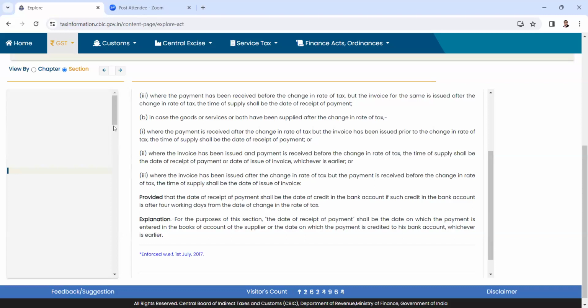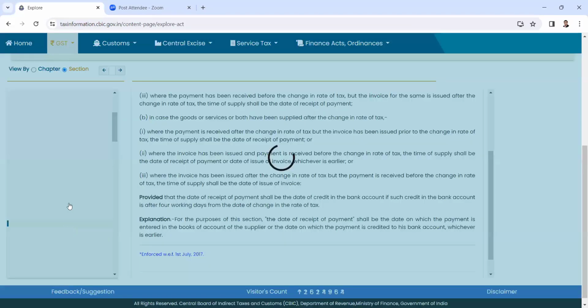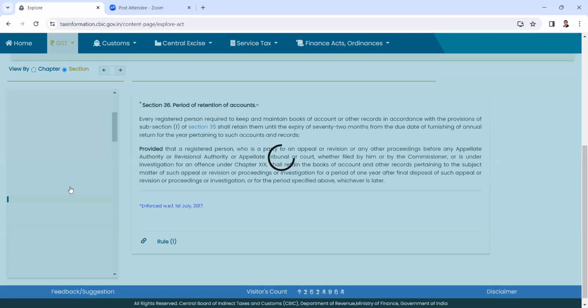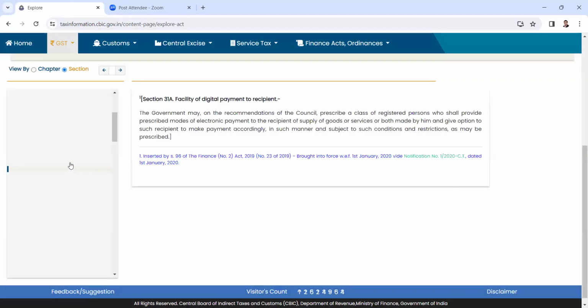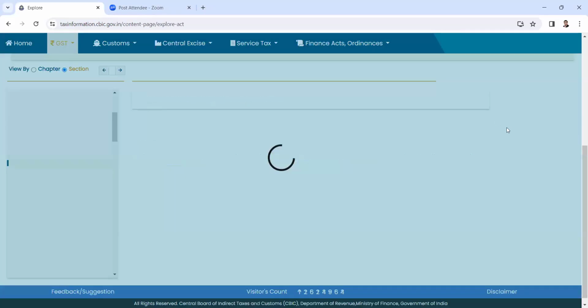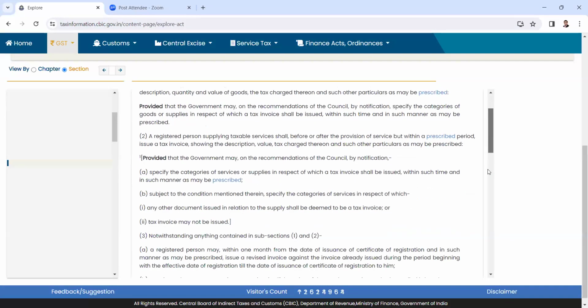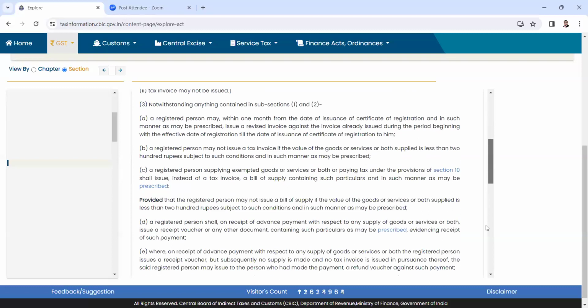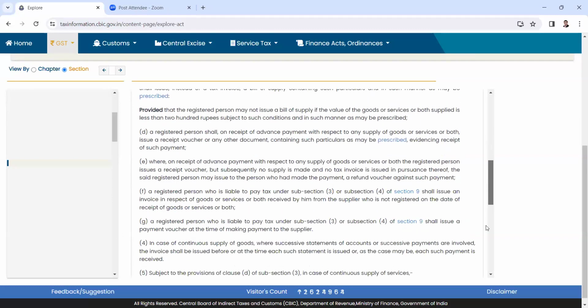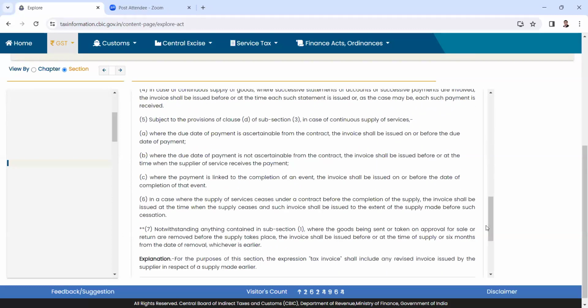The other day also we had a discussion on 31 subsection 5 with respect to continuous supply of service, where the invoices are raised as per the three terms which are mentioned, whether the payment date is agreed, or with respect to a particular date which is agreed in the contract, or on or before receipt of payment.